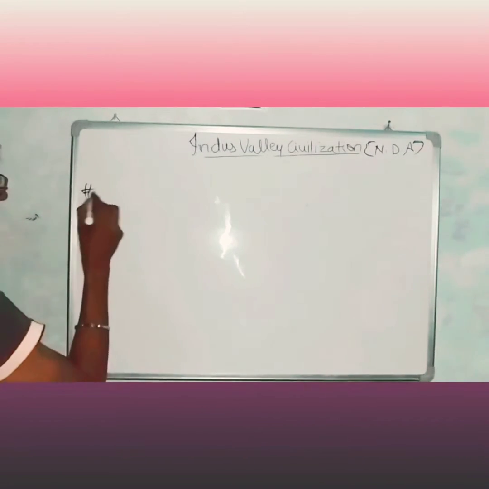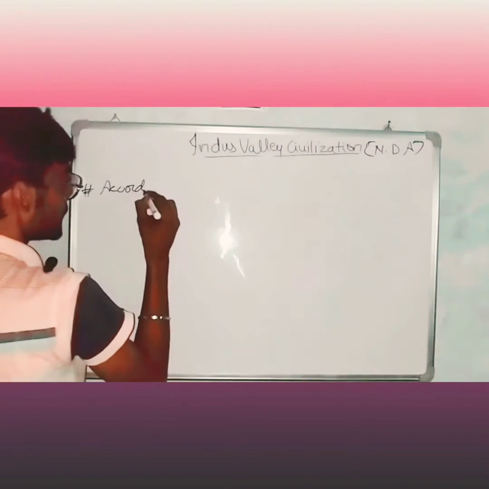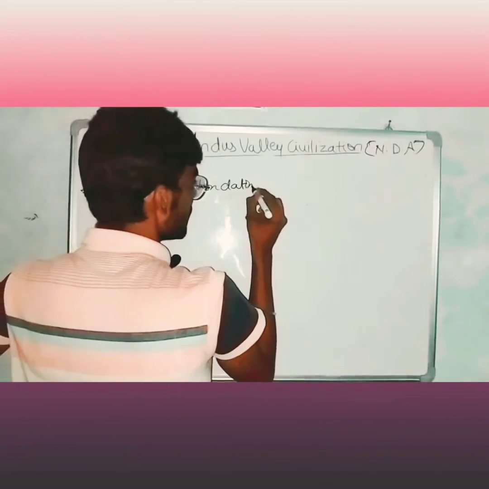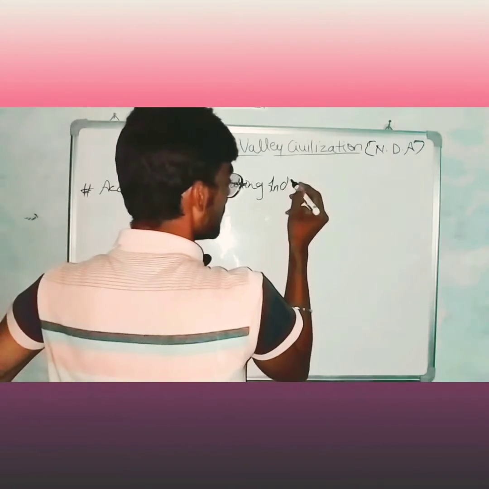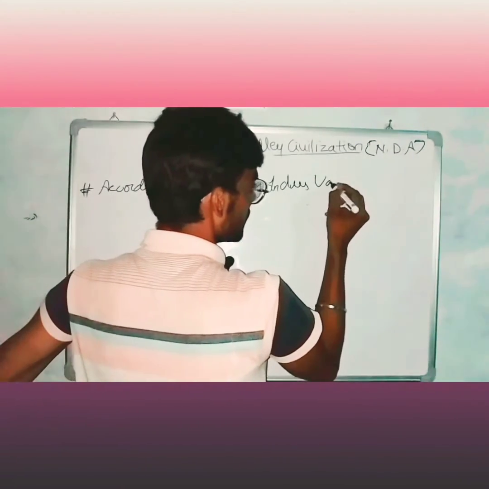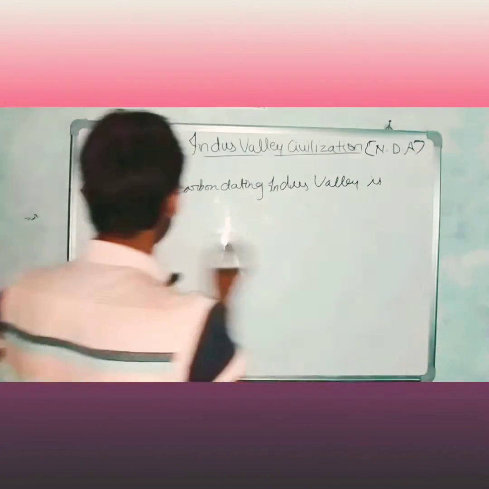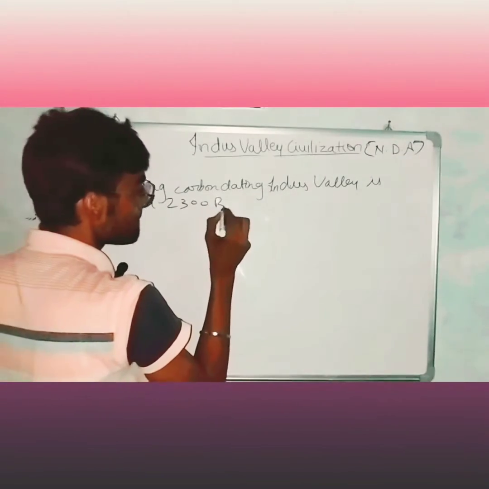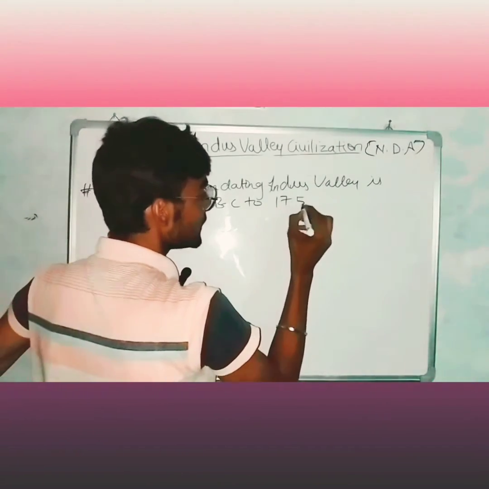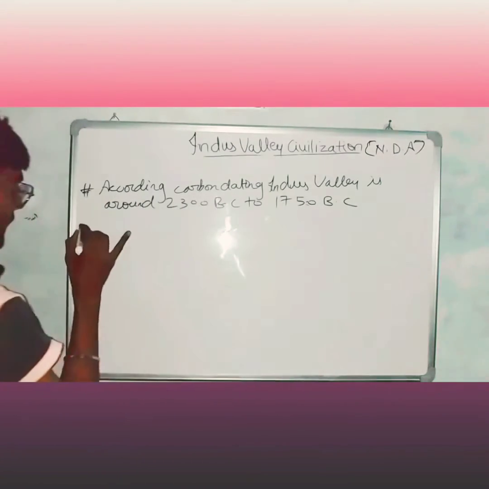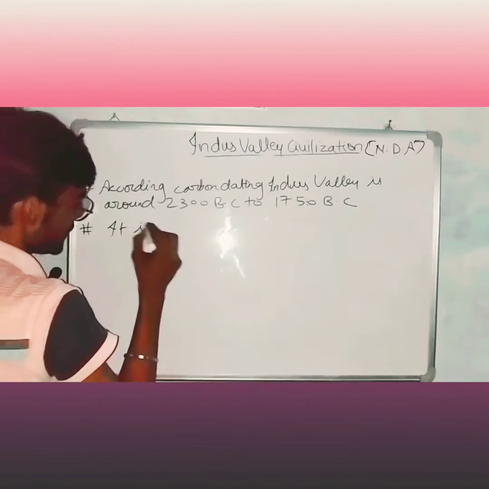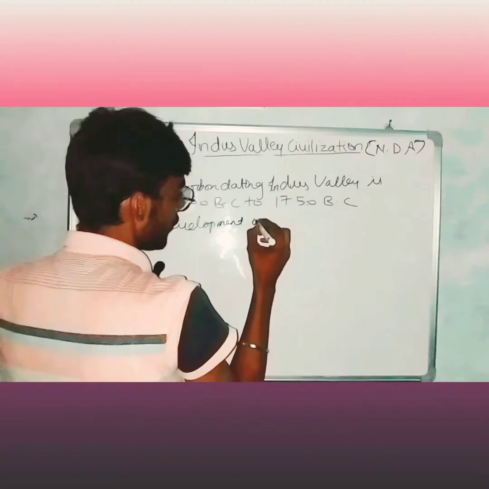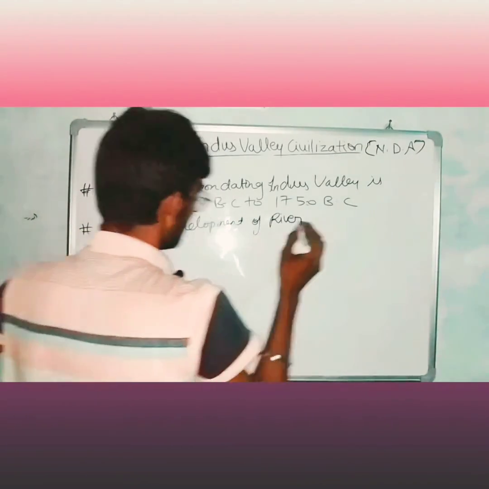According to the carbon dating, Indus Valley civilization is around 2300 BC to 1750 BC. It is the development of river.